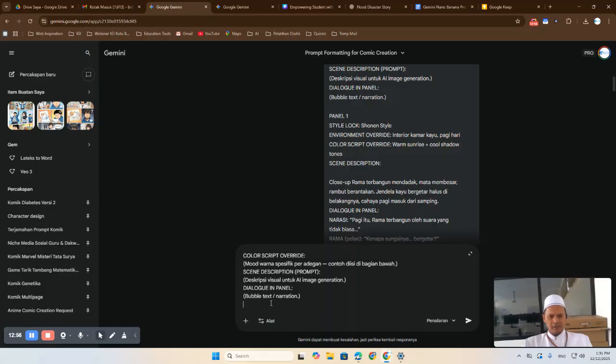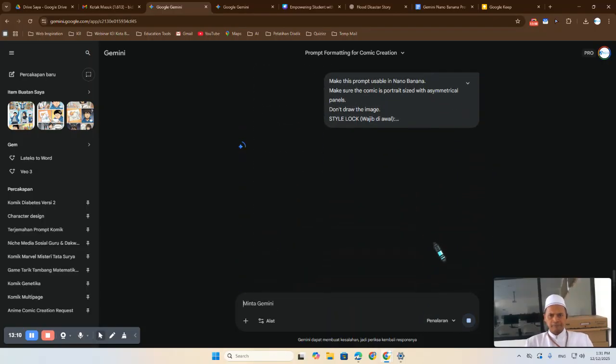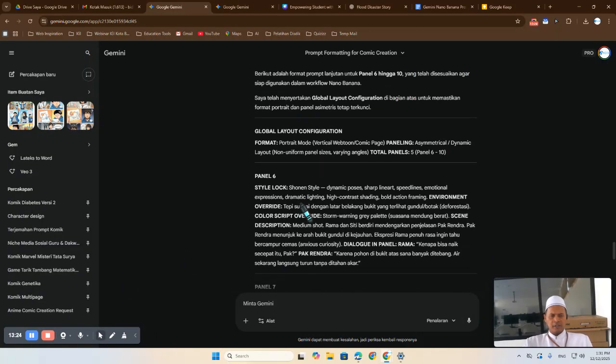In the first Gemini tab, we want to adjust the prompt in GPT to transform the prompt into a Nano Banana adjustment prompt. This is the exact prompt before: make this prompt usable in Nano Banana and so on, and draw the image. Okay, we have created that.